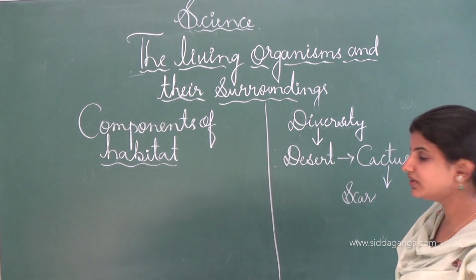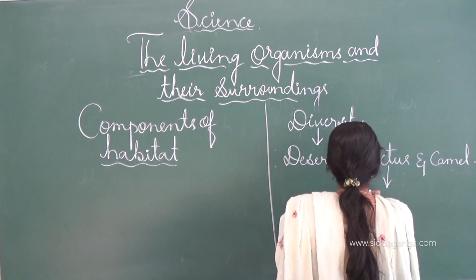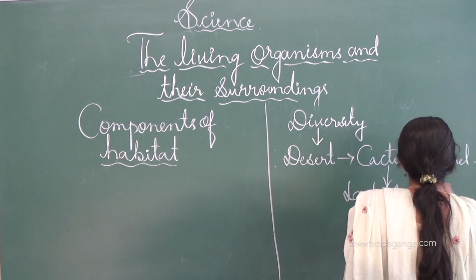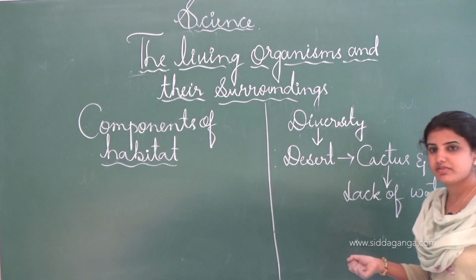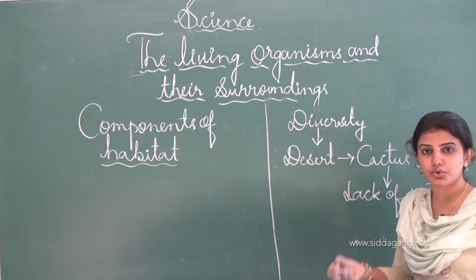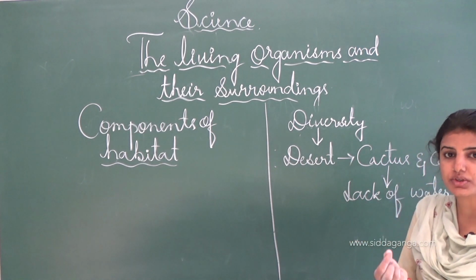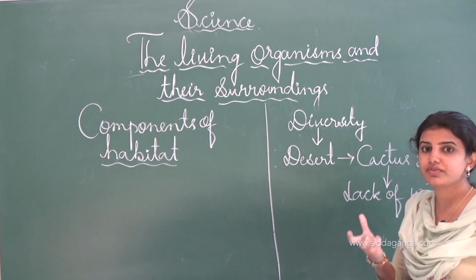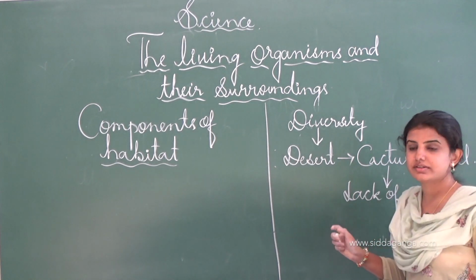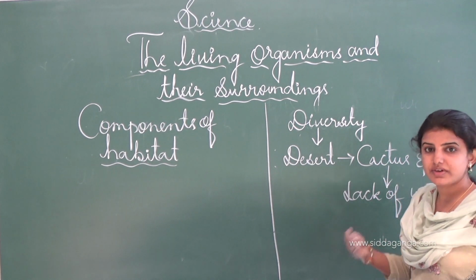Scarcity or the lack of water. See, lack is nothing but the scarcity of water which is present in the desert region. So that's why the cactus usually grows in such an area. And here the leaves are modified into spines, and the stem is modified into a leaf-like structure. See, this is how we can say that diversity is different among different animals.